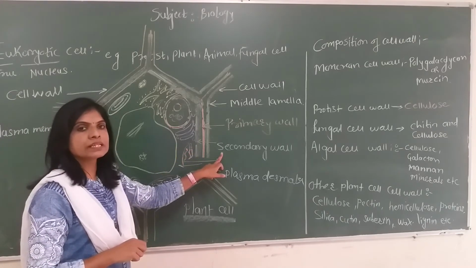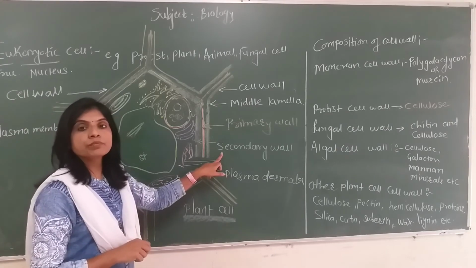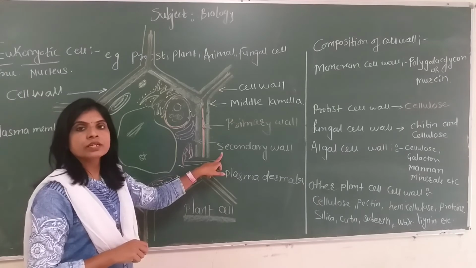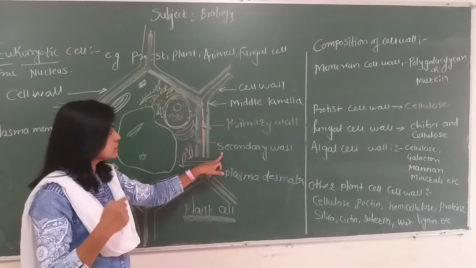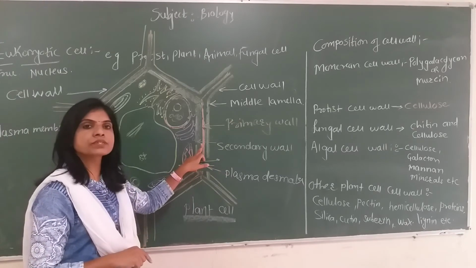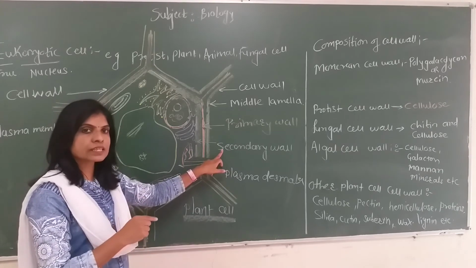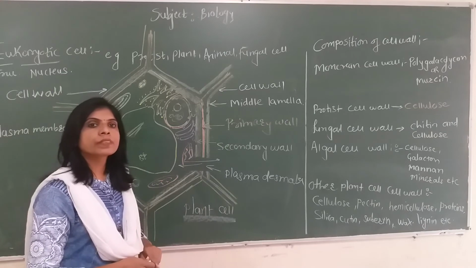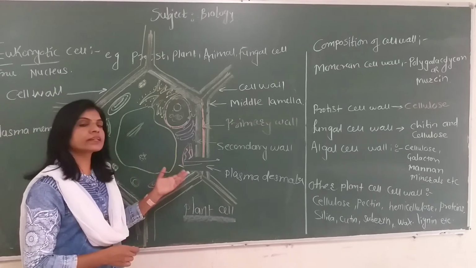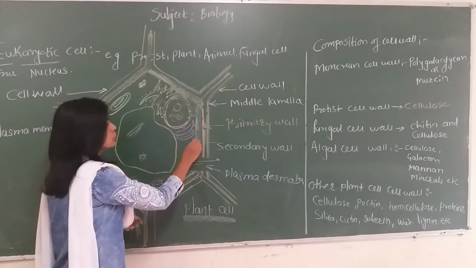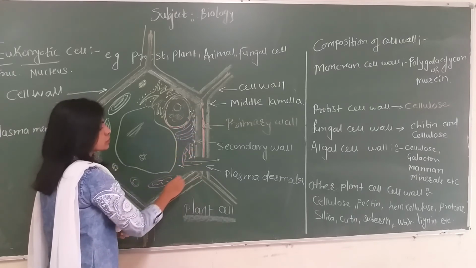The secondary wall is not commonly seen in all cells, but in those cells that need strength and rigidity, such as different types of fibers, phloem, and xylem. Substances are deposited inside the primary wall, giving the third and innermost layer of the cell wall, the secondary wall. And in very few cells, which are almost dead, such as tracheids and vessels, there is deposition of material inside the secondary wall that forms a tertiary wall also.